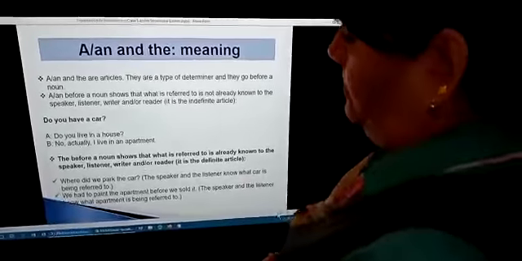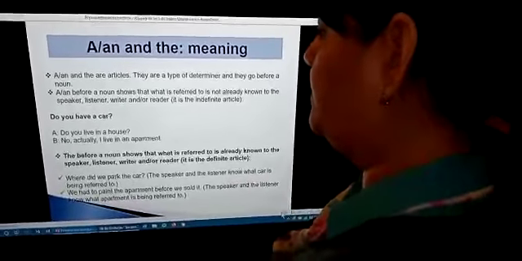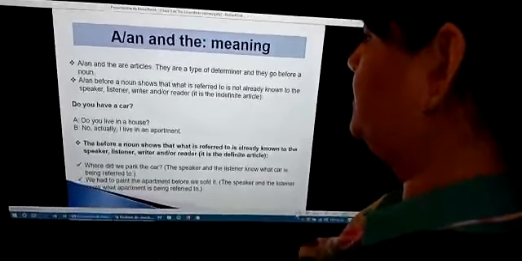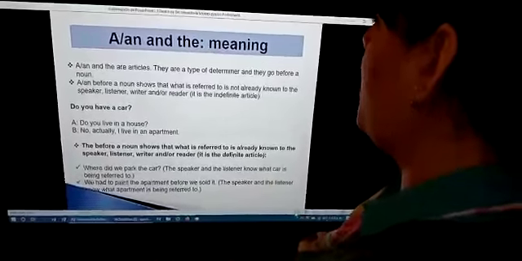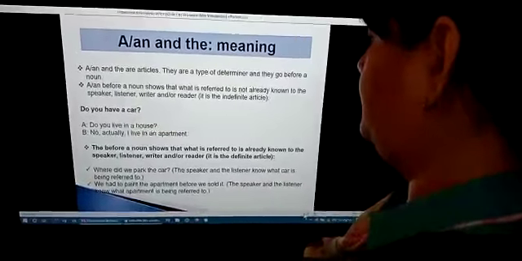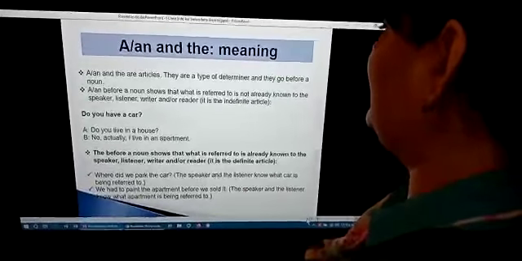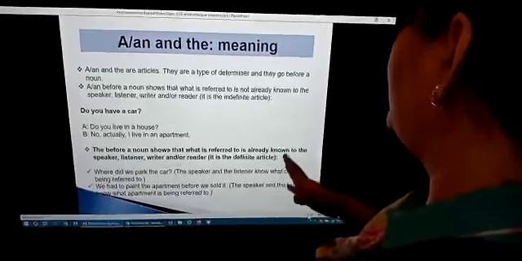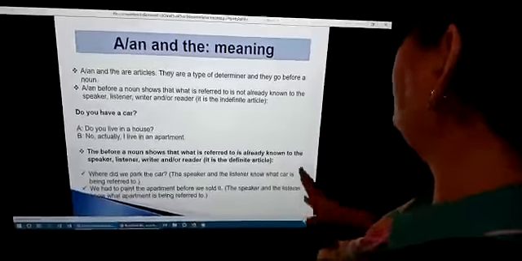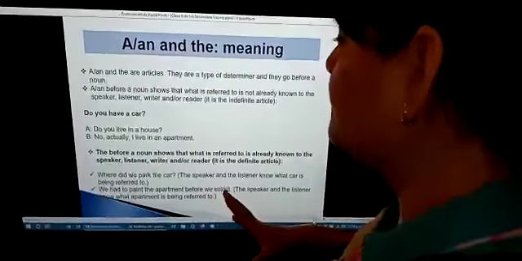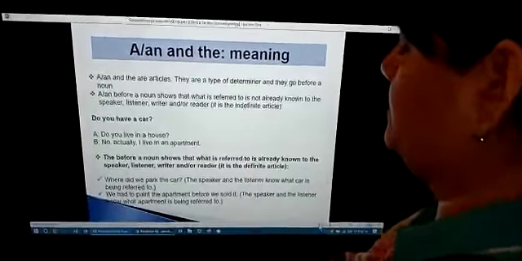Let's see. Look at the question: where did we park the car? The speaker and the listener know what car is being referred to.